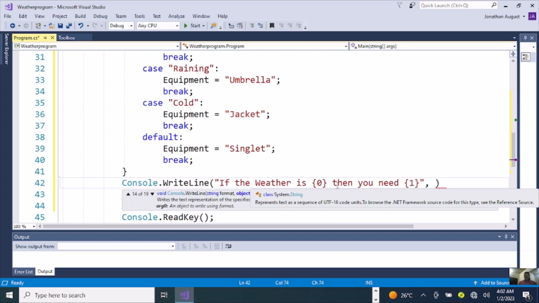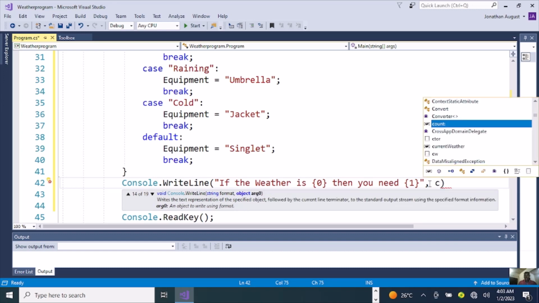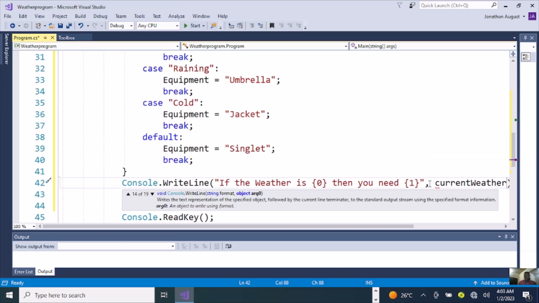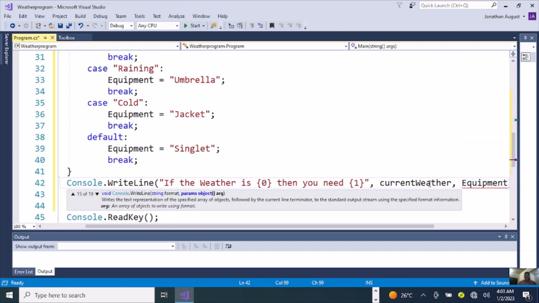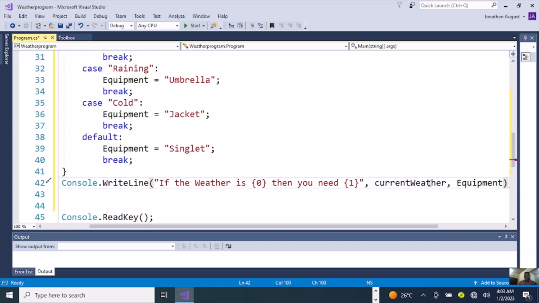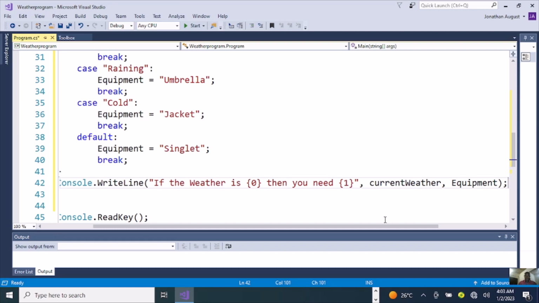So what we want to first display here should be the current weather. So if the weather is hot, then you need a singlet. Or if the weather is cold, you need a jacket. So we need the weather, if the weather is dash. So we are going to add the current weather. Is it hot or cold? So we are going to add currentWeather here to appear first, then comma, then we need the equipment to follow. Then add a semicolon here.